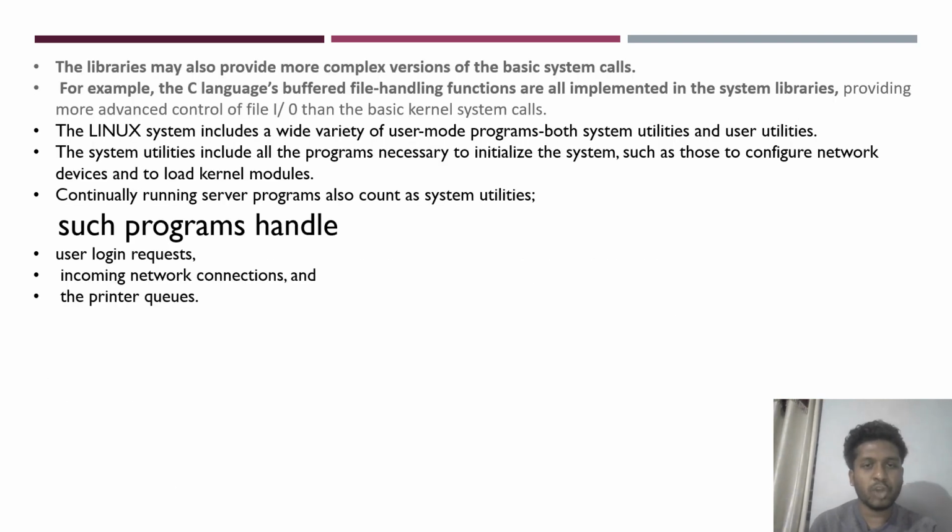The libraries may also provide more complex versions of basic system calls. For example, the C language's buffered file handling functions are all implemented in system libraries. Such programs handle user login requests, incoming network connections, and printer queues.